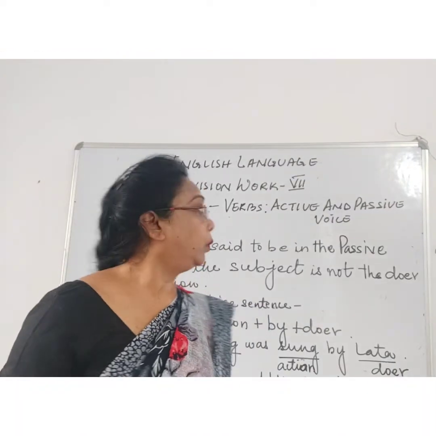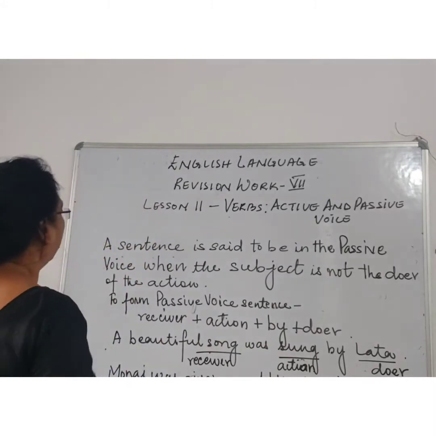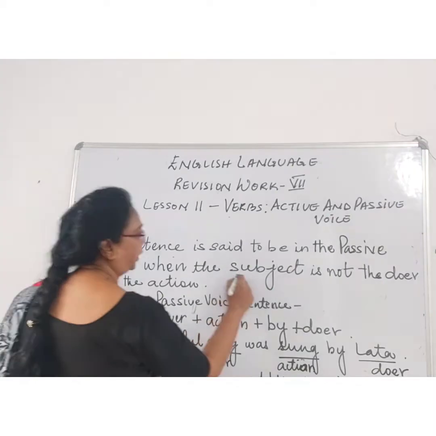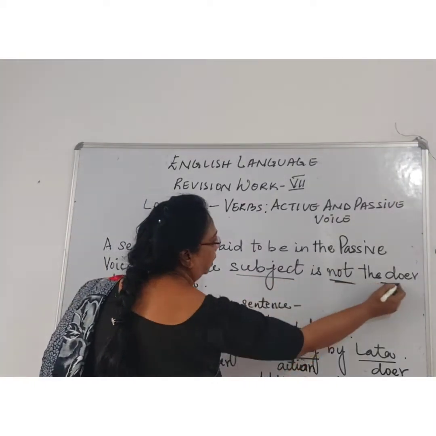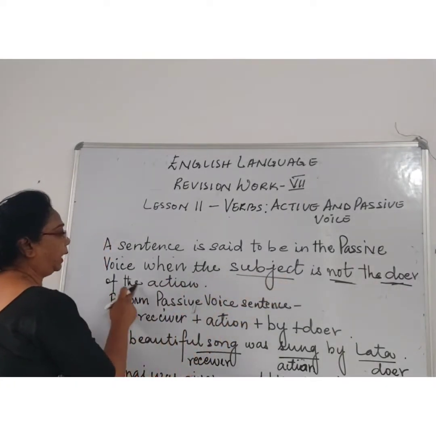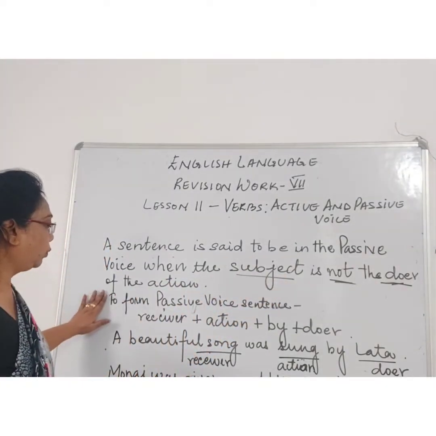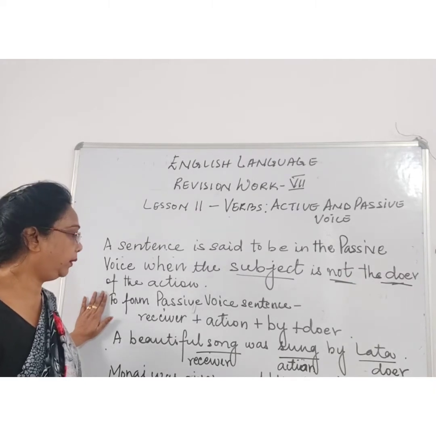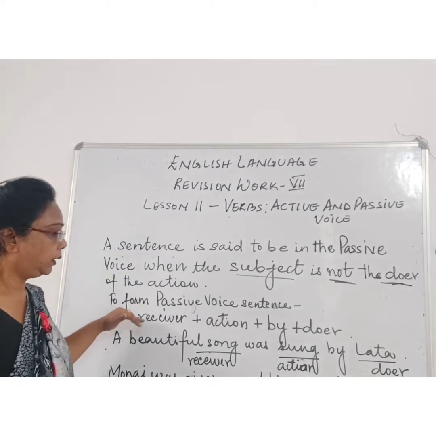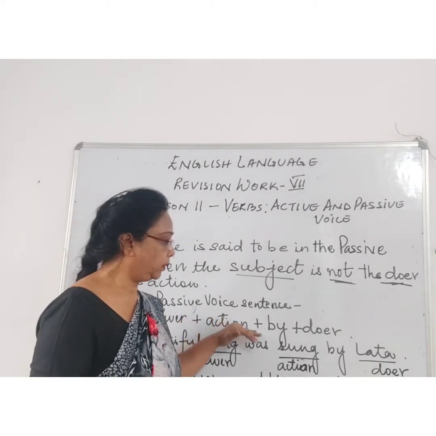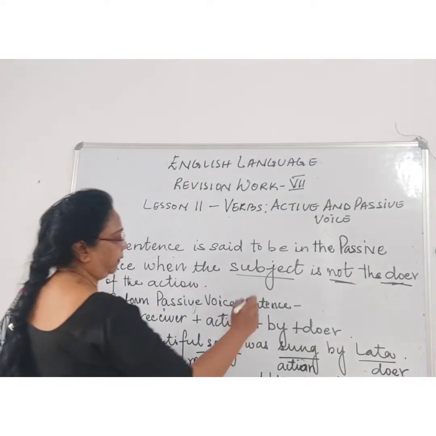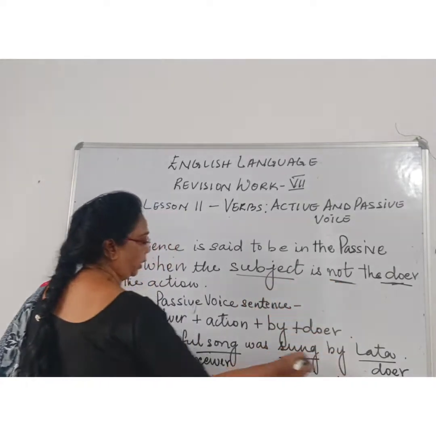Next we will see what is passive voice. A sentence is said to be in passive voice when the subject is not the doer, right? When the subject is not the doer of the action, right? To form a passive voice sentence, we follow this. First comes the receiver, then the action, that is verb, then by, then the doer. Because what it is said, the subject is not the doer, right?